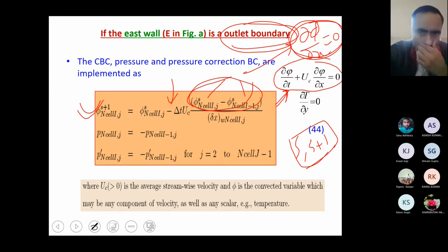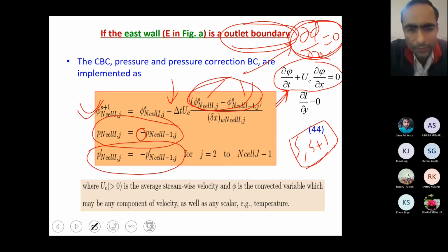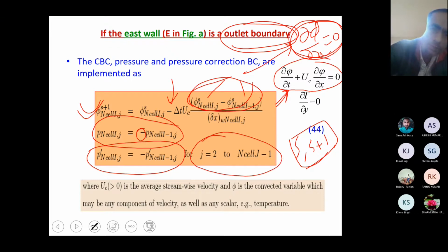Now for the pressure condition at the outlet, as I suggested, you will require the Dirichlet condition, so pressure should be 0. The same condition is applicable for the pressure correction equation, just to avoid any confusion. Here, because we are only on the outlet side, the J indices will vary and cover 2 to nCellJ minus 1. You can see the average streamwise velocity, and phi is the convective variable. It could be U, T, and so on.